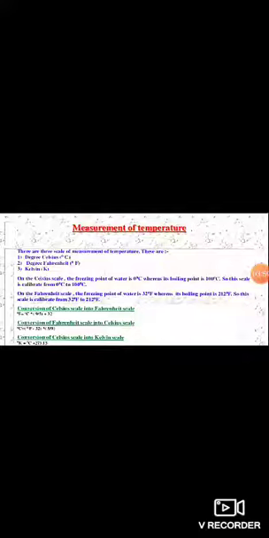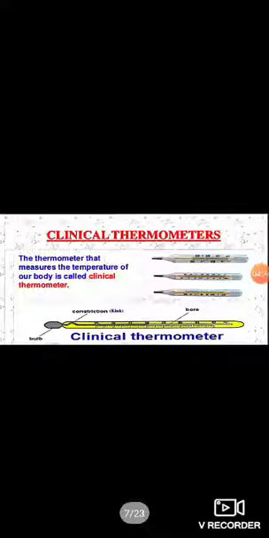Next, on the Fahrenheit scale, the freezing point of water is 32 degrees Fahrenheit, whereas its boiling point is 212 degrees Fahrenheit. So this scale is calibrated from 32 degrees Fahrenheit to 212 degrees Fahrenheit. Clinical thermometer. The thermometer that measures the temperature of our body is called a clinical thermometer.